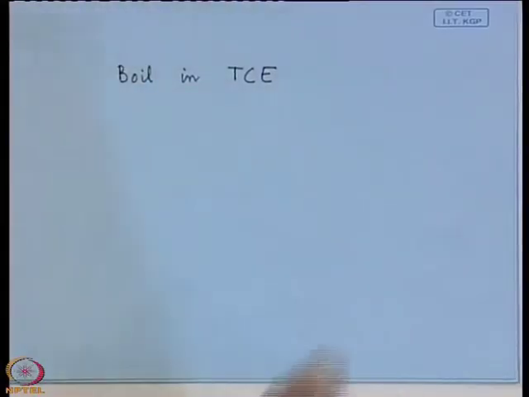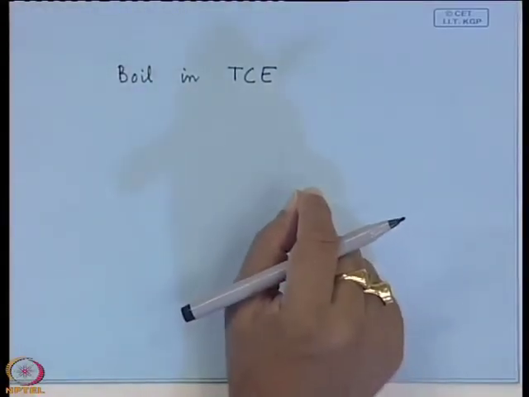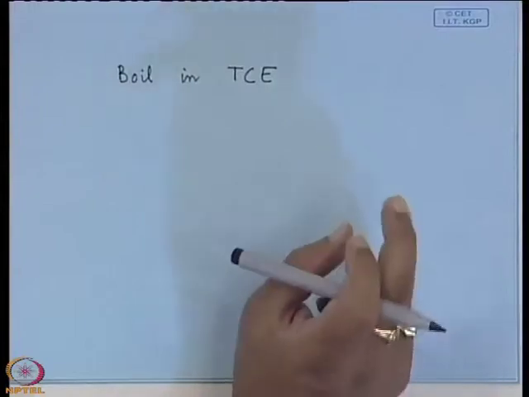Then you take a beaker, put some TCE, put the substrate in TCE inside the beaker and place it on a heater. For 5 minutes you boil it. So, what will happen? Actually the oily substances will be dissolved by TCE, but TCE has carbon.